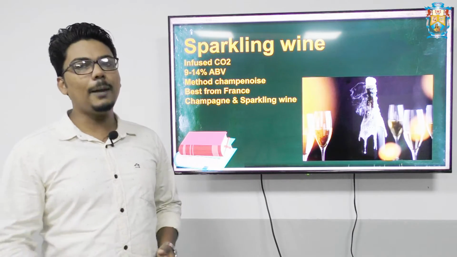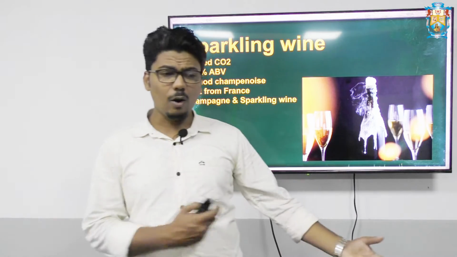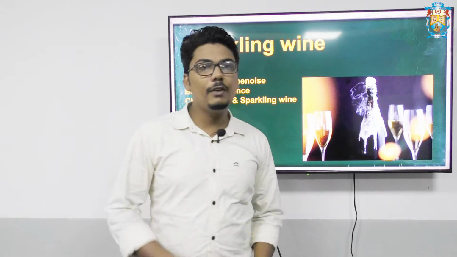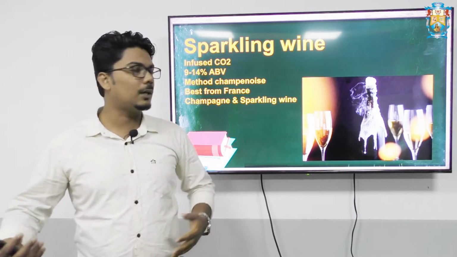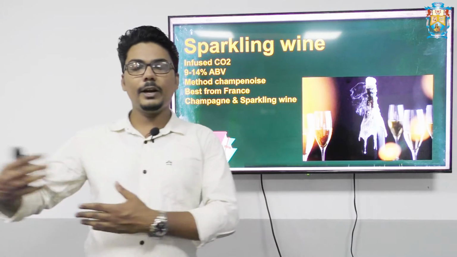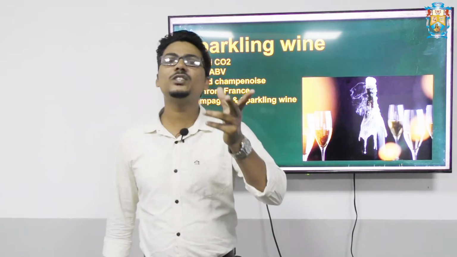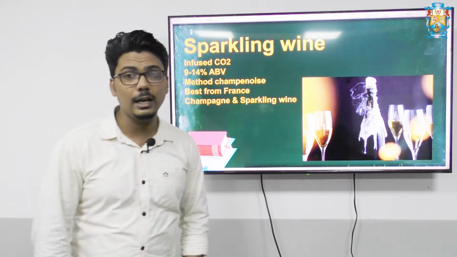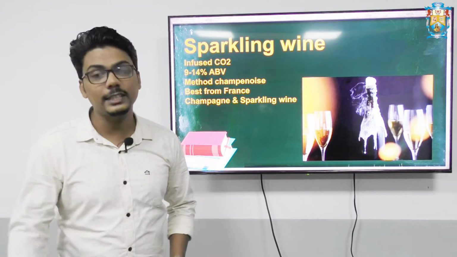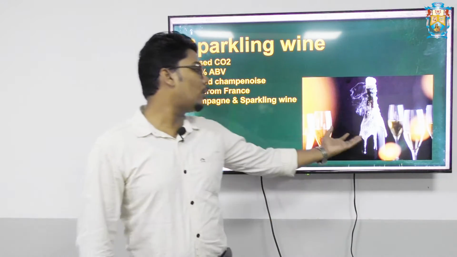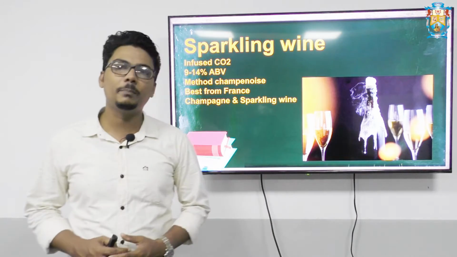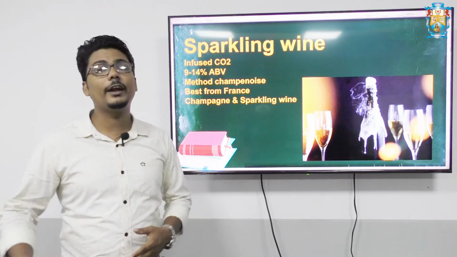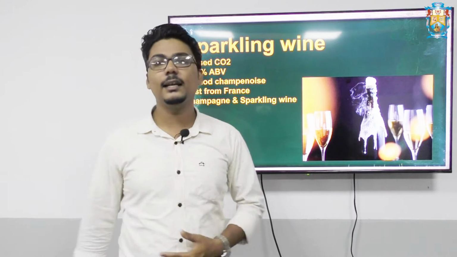When we go to the next type of wine, that is sparkling wine. Most of us have seen it. What is sparkling? There are sparkles. When we open a bottle of 7-Up or something like that, or carbonated water or a carbonated drink, what can we see? A kind of fizz will appear. Similarly here, in this sparkling wine bottle, there is extra pressure. The carbon dioxide is inside it. So when you open it, automatically the froth will come up and a kind of fizz will appear. So that is the froth, you can see it here. Opening a sparkling bottle is quite important, and we will study it practically in later stages.